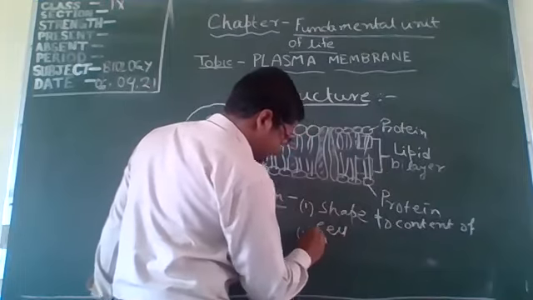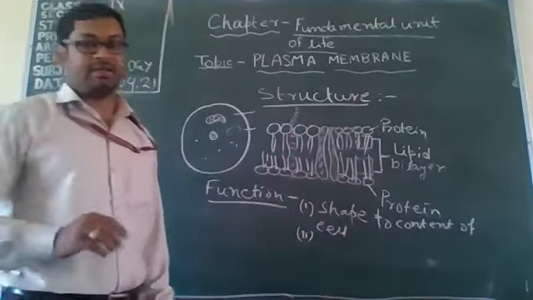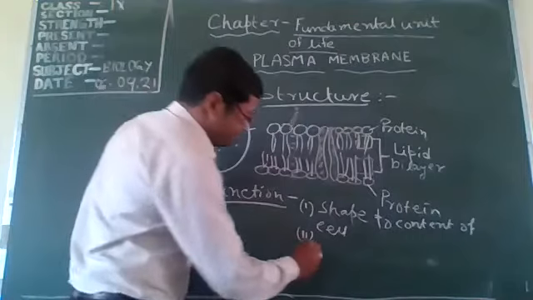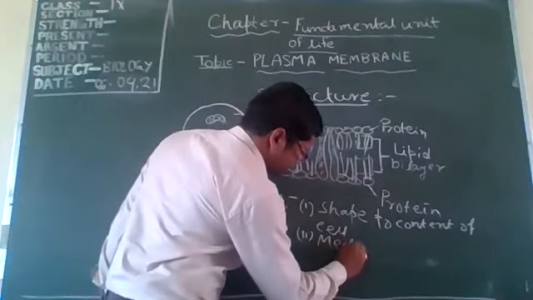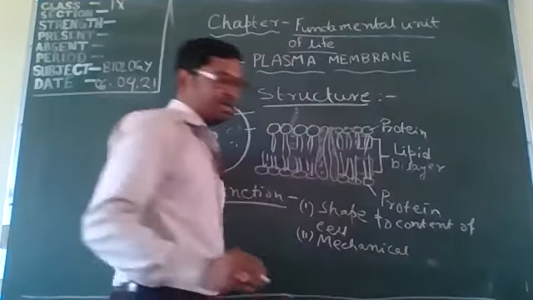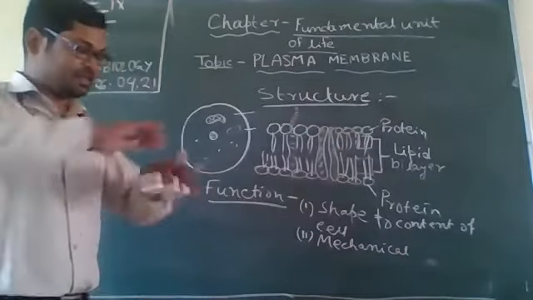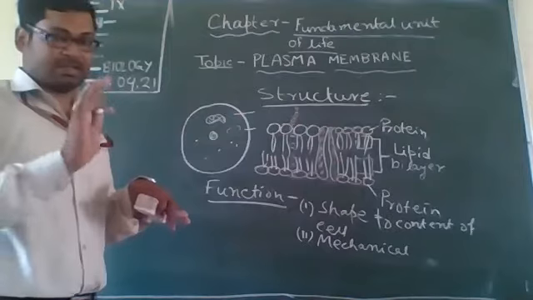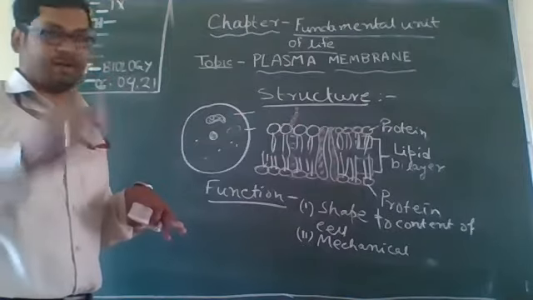Second function, it gives a mechanical barrier. Mechanical barrier means protection, just like a wall.